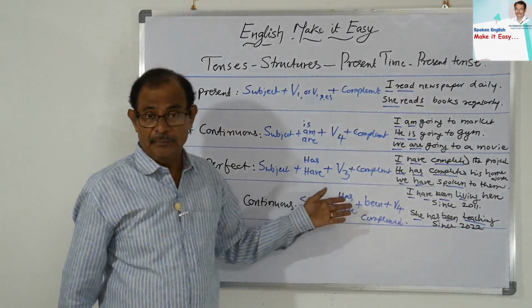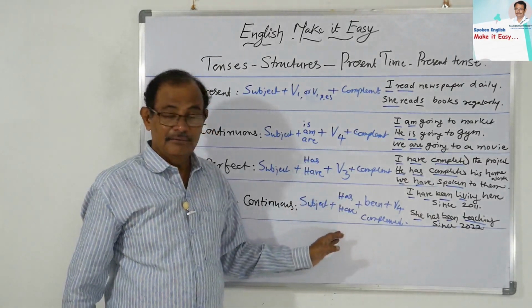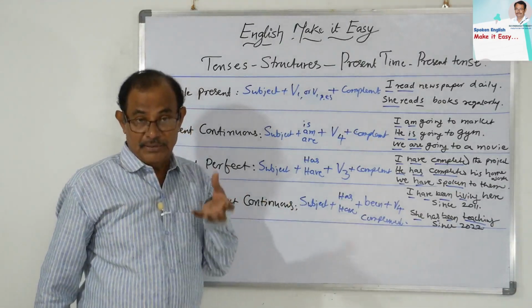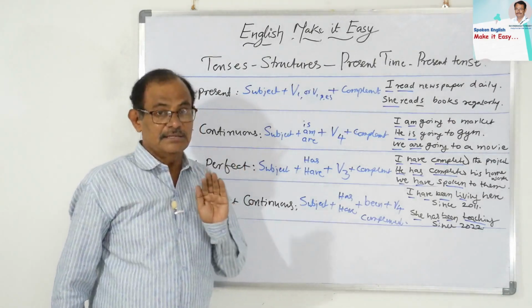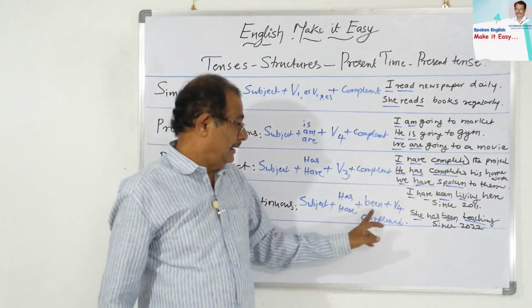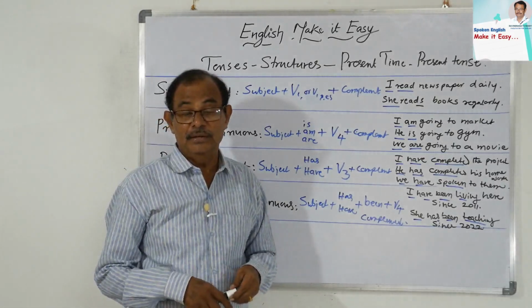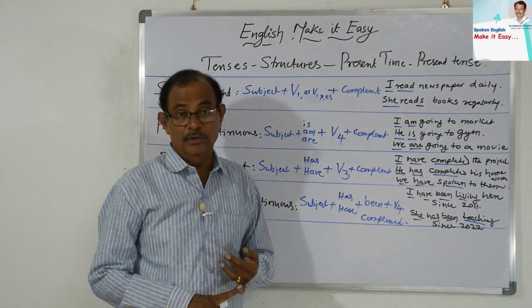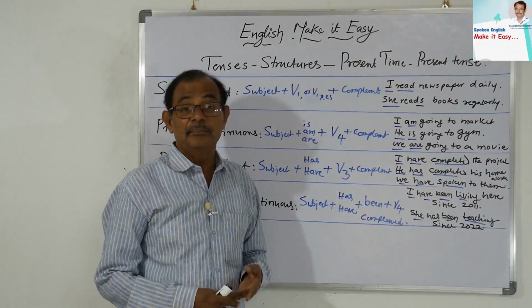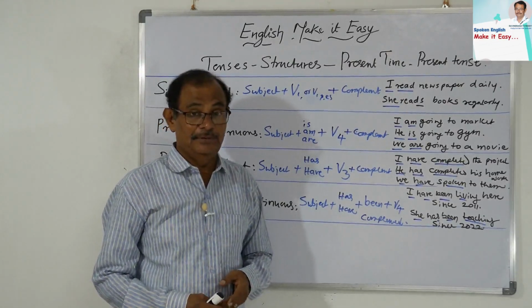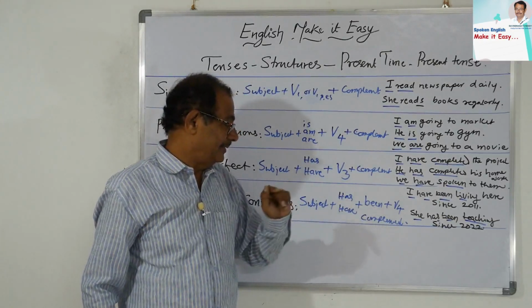Subject plus has and have, similar here also, because it represents the perfect nature. Has and have auxiliaries are required for perfect tenses always. Plus been, you have to take an extra element, been. So what is been? Be is the root form, then being is V4 form, and been is the past participle form, that is V3 form. That's why we have used V3 form here.